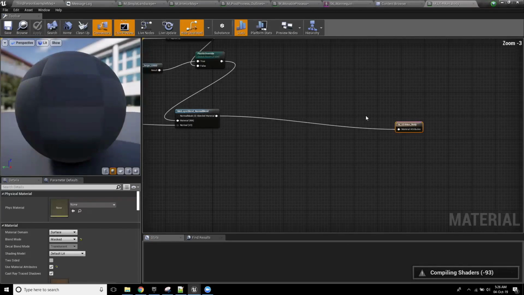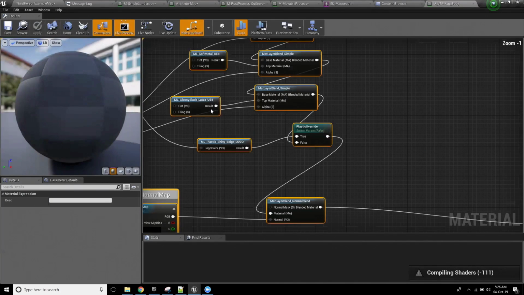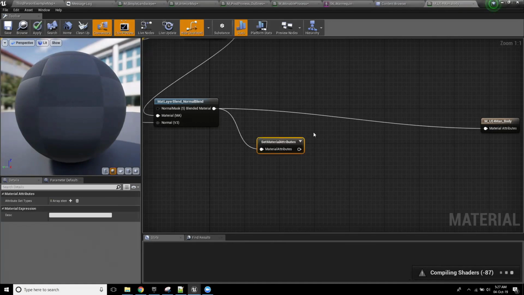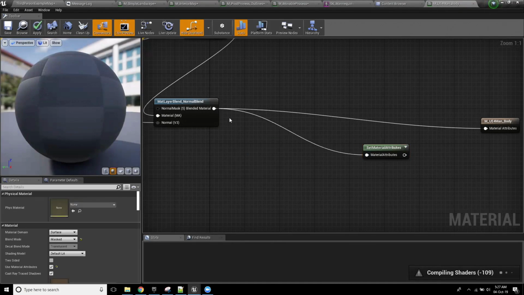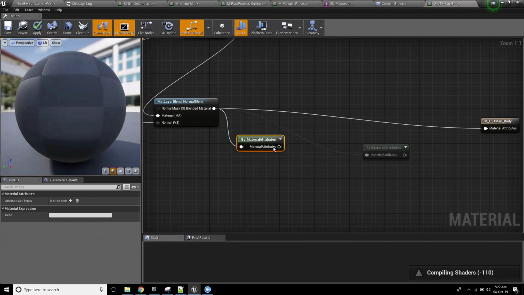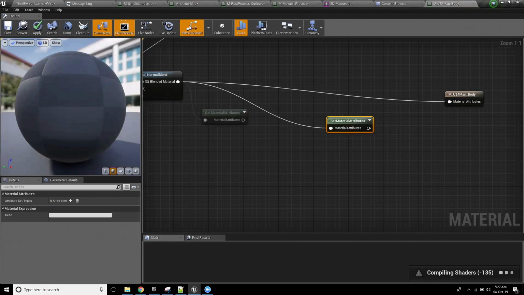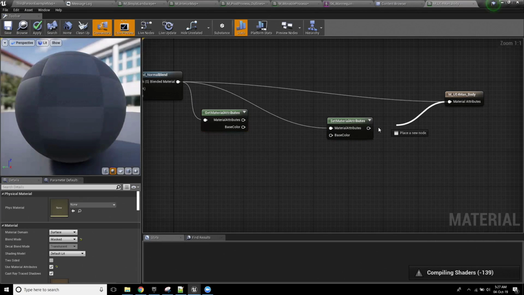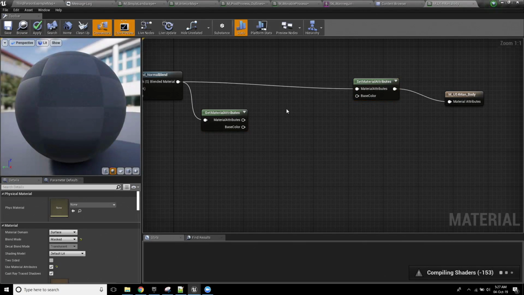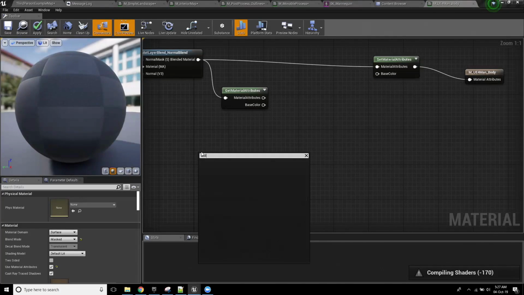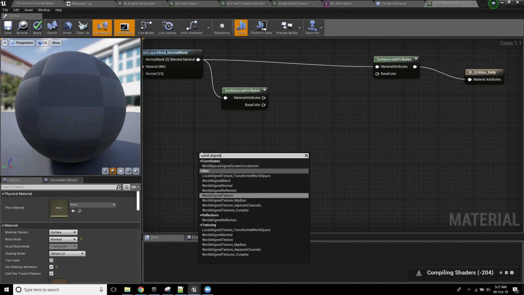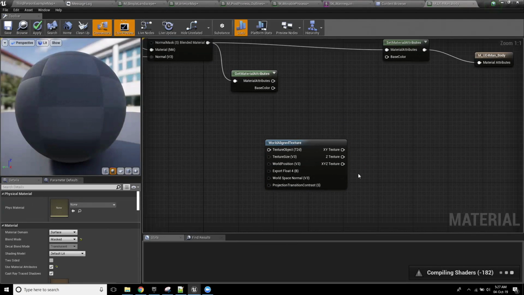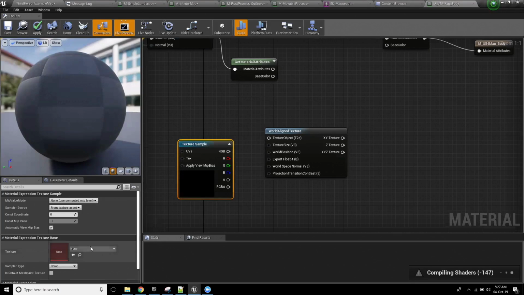So I'm going to ignore all of this. It's going to get everything that's coming out of that, and I'm going to call set material attributes. I'm going to get the base color, and set the base color on the mannequin to be, sorry, I'm just going to get a noise texture.